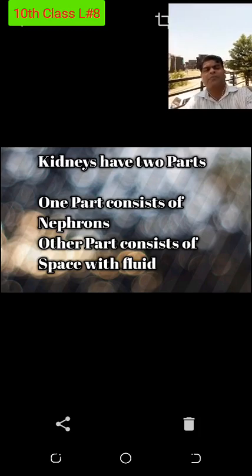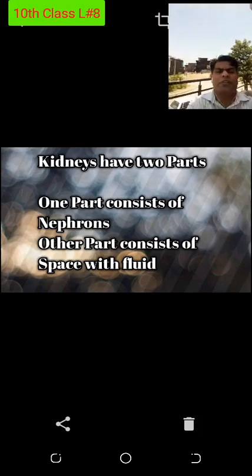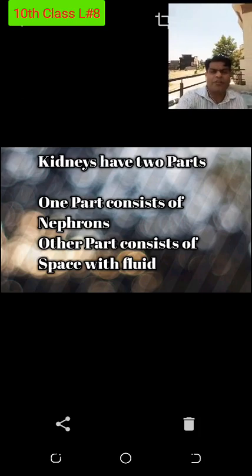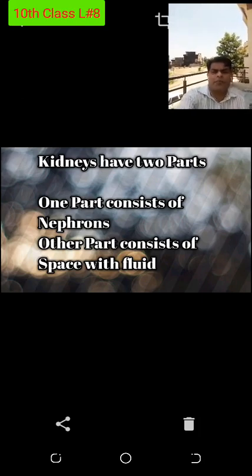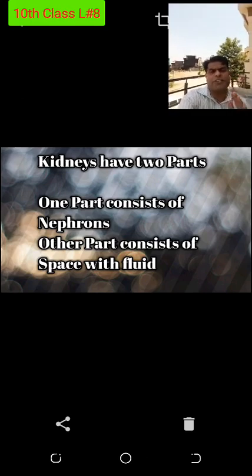And from the renal pelvis it will go to ureter, then urinary bladder, then urethra, and then the last opening by which the urine comes out of your body, urethral orifice. Don't worry about that, I am going to tell you. So two parts of the kidney I explained. One is the nephron: cortex and medulla consist of nephron. The other part I tell you is the one in which the fluid is present. Which fluid? Urine is present. The urea which is extracted by the nephrons.